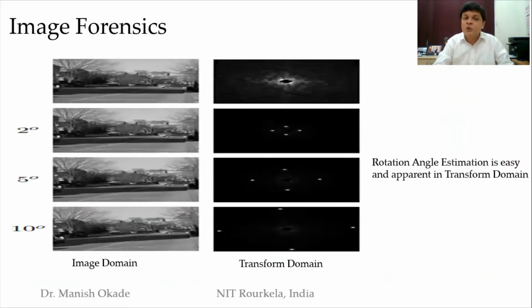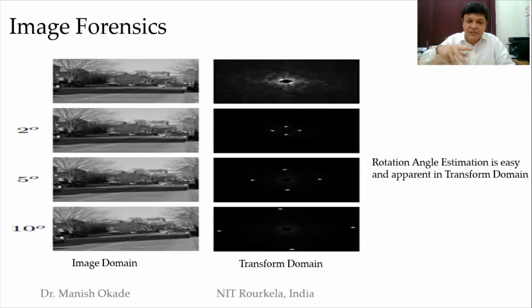Coming to the imaging examples, I take this example, say, this is an image, with the original image and its spectrum in the transform domain. Here we want to rotate the image. I put a 2-degree rotation on this, and it is not very apparent in the image domain. When I see the transform, you see these 4 dots have sort of come out.